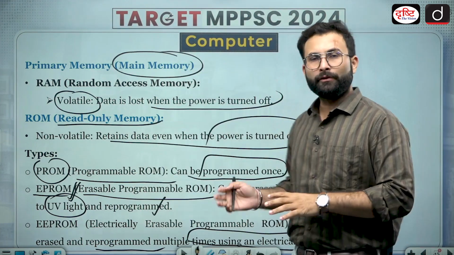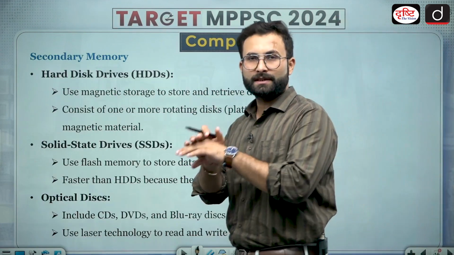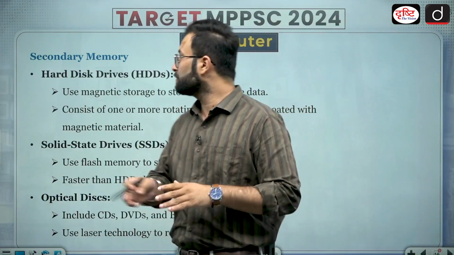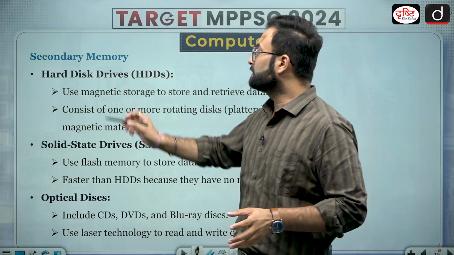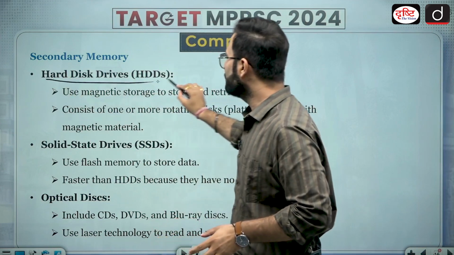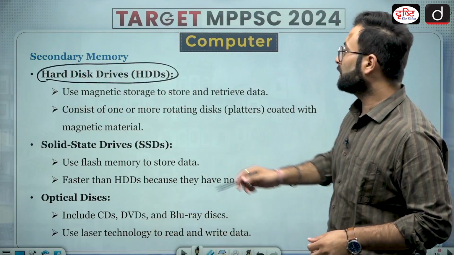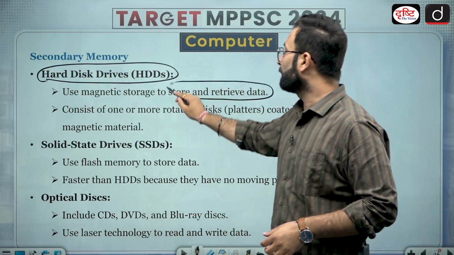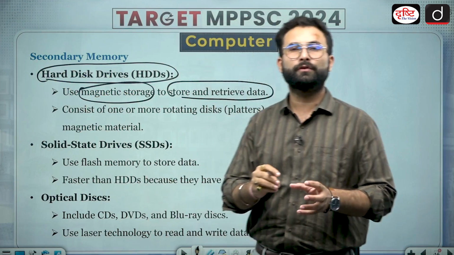Now, moving further, secondary memory. We have seen that primary memory is the main memory. Now comes the secondary memory. Secondary memory is something which is detachable. When we talk about hard disk drives, they use magnetic storage to store and retrieve the data. This is something where you will save your files.